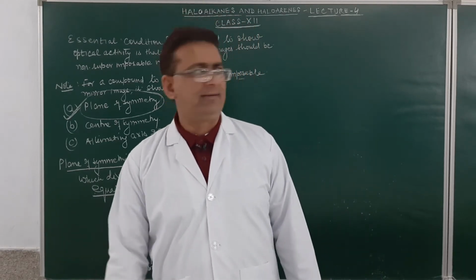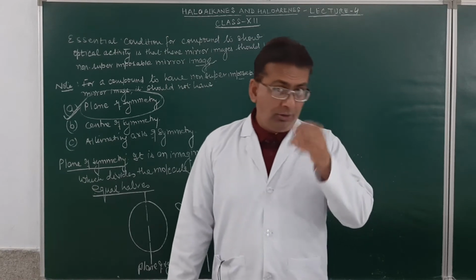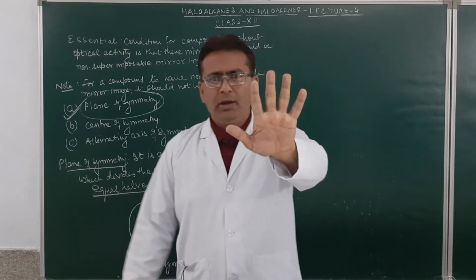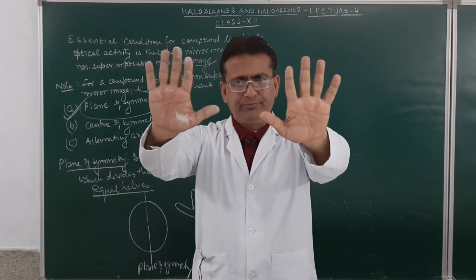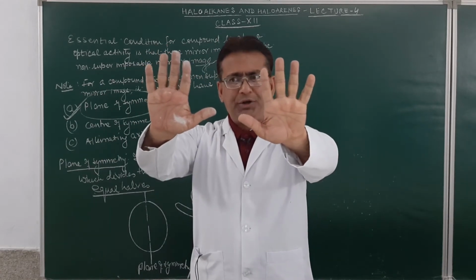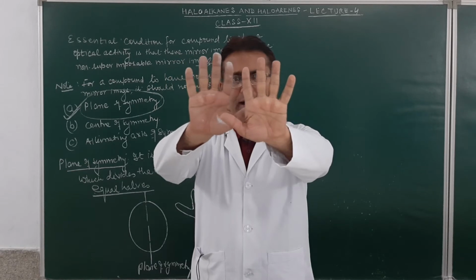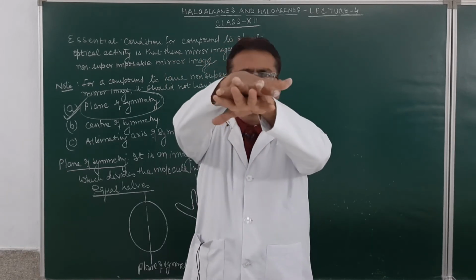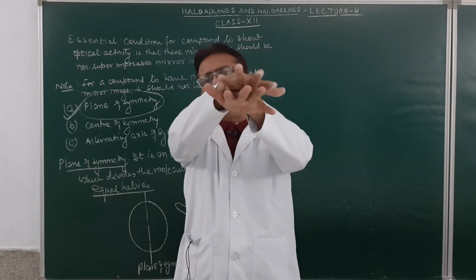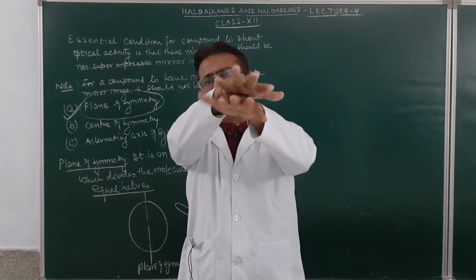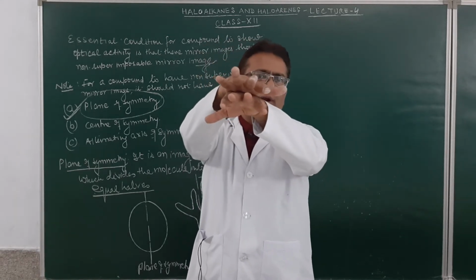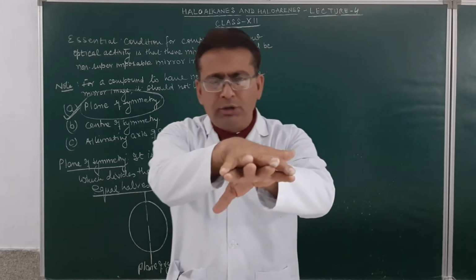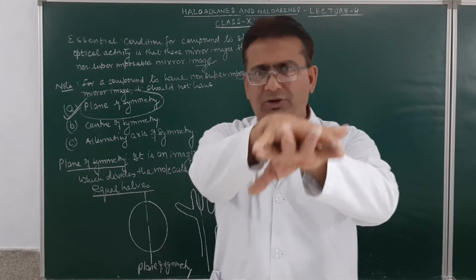What do I mean by this? If I show you this, my left hand, and this is my right hand. If I try to superimpose my right hand over the left hand, you may see they are not superimposing. The thumb of the lower hand is toward the left, and the thumb of the upper hand is toward this side. So these are non-superimposable mirror images.